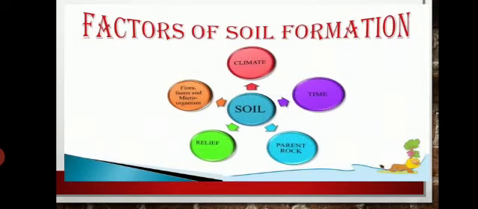Factors of soil formation. There are many factors responsible for the formation of soil. First is climatic condition: temperature, seasons and rainfall decide the effectiveness of the weathering of rocks and humus formation. Parent rock material: the original rock from which the soil is formed is called the parent rock. It determines the color, texture, chemical properties, mineral content and permeability of soil. Relief features: altitude and nature of slope decide the rate of weathering and drainage of water.